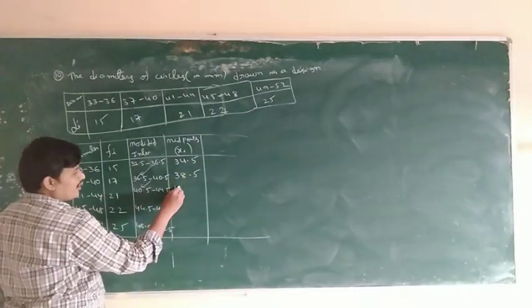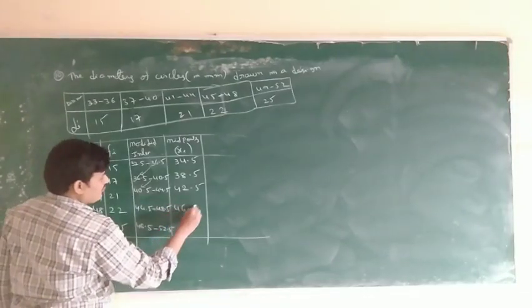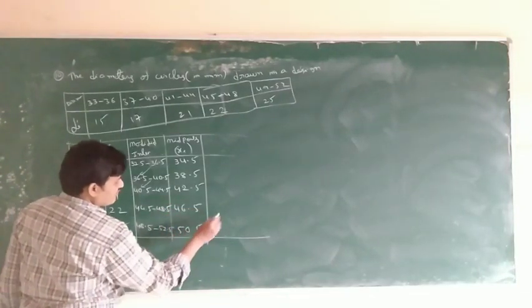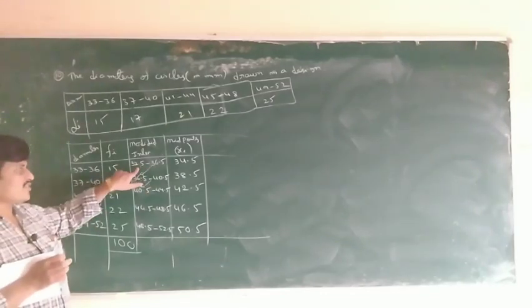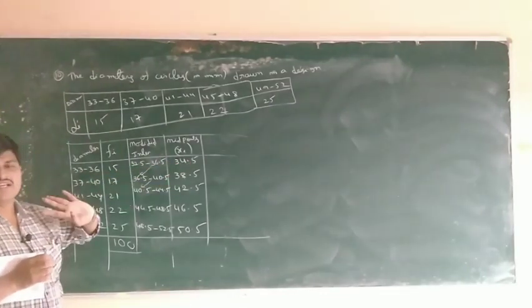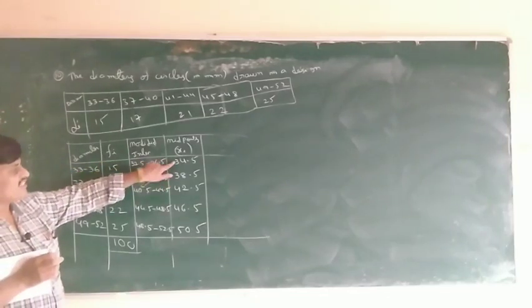38.5 plus 4, 42.5. Next 46.5, 50.5 is clear. Okay, this is everyone you have to calculate, no problem. So this is the simplest method. First one you have to calculate directly. So next one, adding the difference.